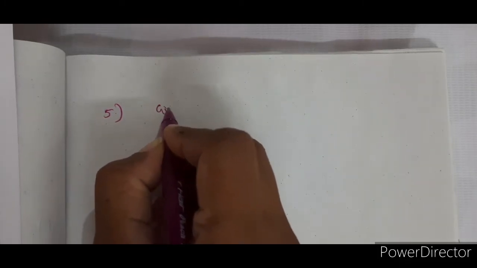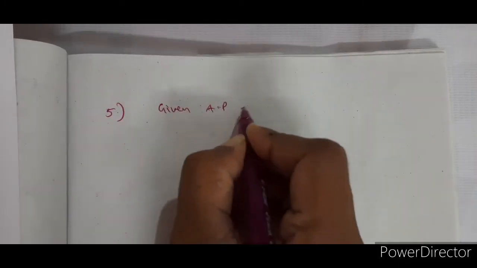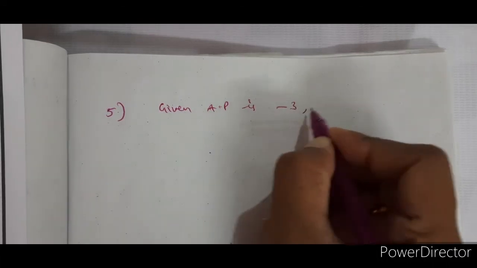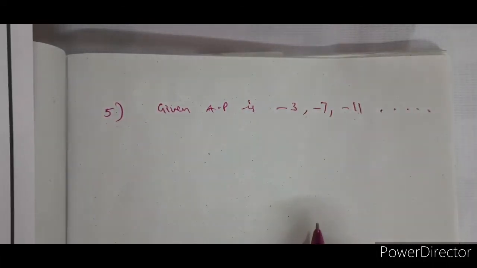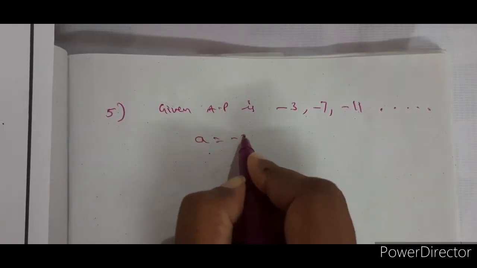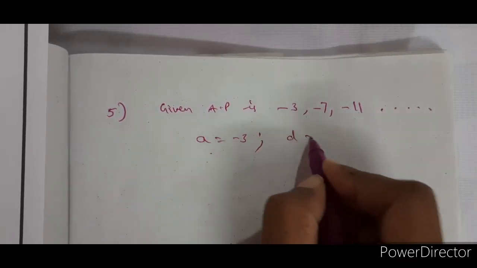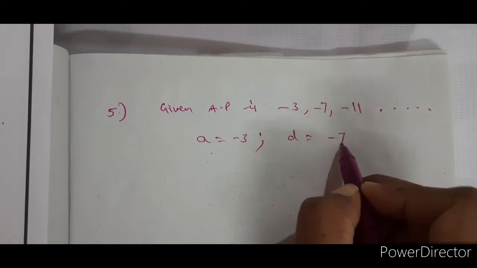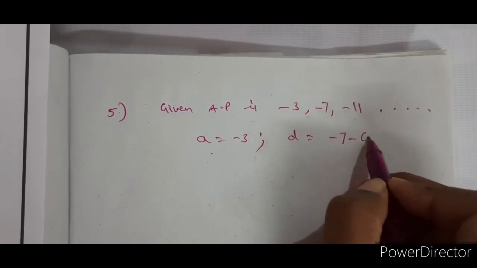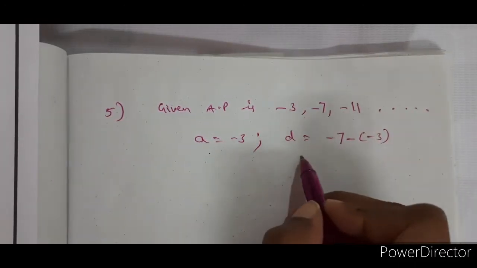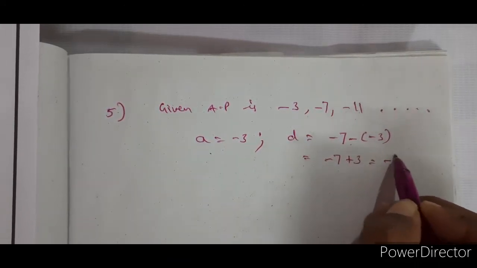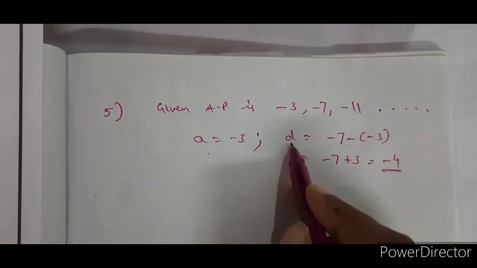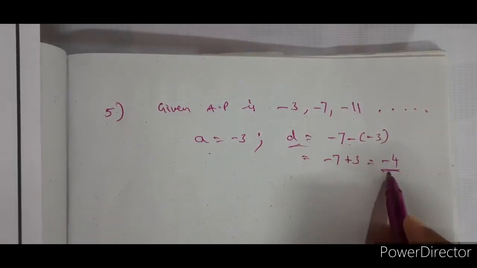Right, the given AP is minus 3, minus 7, minus 11, and so on. So therefore A is equal to minus 3 here, and D is the second term minus the first term. The first term is minus 3. So minus 7 minus of minus 3, that is minus 7 plus 3, which is equal to minus 4. So what is the common difference? The common difference is minus 4.